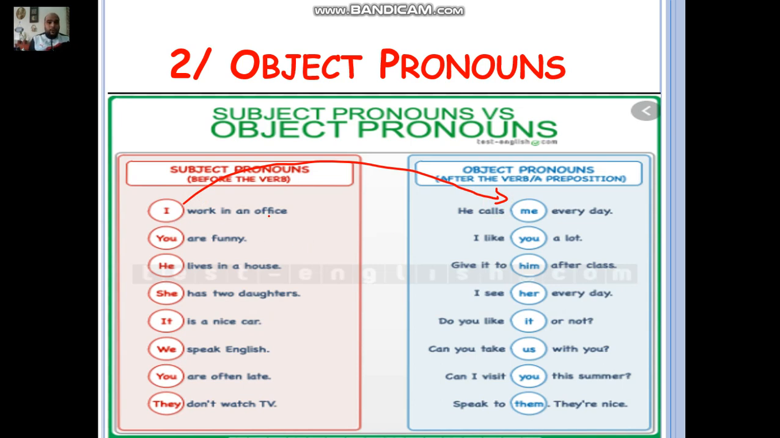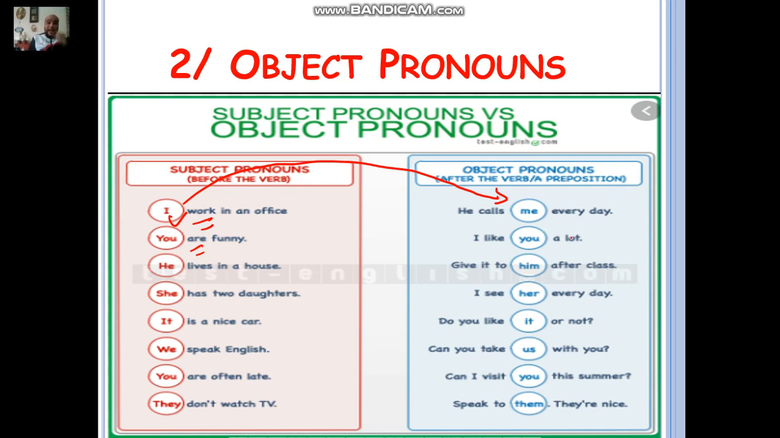Okay? I work in an office. I am the doer of the verb of working. He calls me. Here I'm going to receive the action of being called. Okay. Here, of course, you are funny. Of course, here is verb to be. It's not an action verb. There is no action in the sentence. Okay. But still, the sentence is about you, as if you is the doer of the action, but we don't have an action because to be is not an action verb.